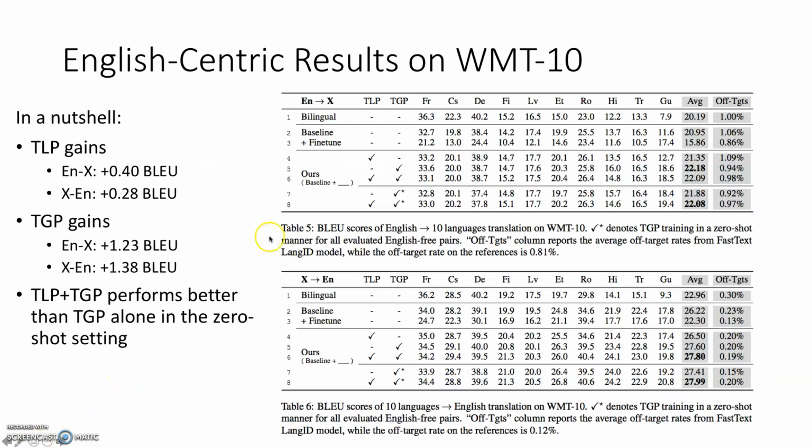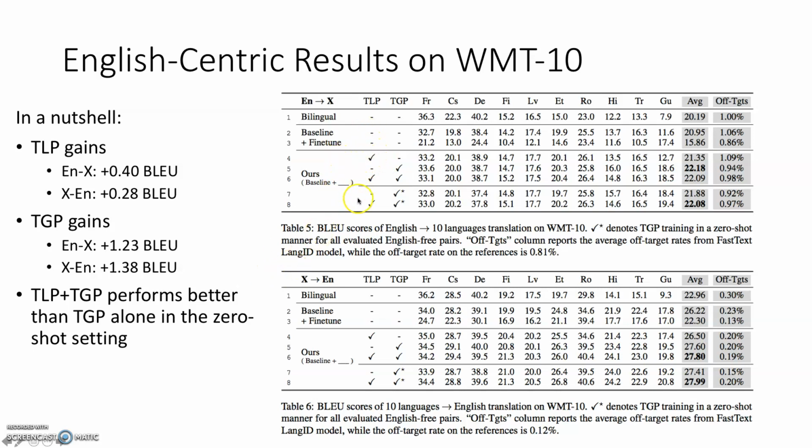Here is the detailed English-centric result on WMT data. On the top we have English to everything else, and on the bottom others to English. For each system, the bilingual denotes the bilingual model trained on each separate language pair. The baseline is what we have for the multilingual NMT model. And the fine-tune is when we fine-tune the model for additional steps on the Oracle data we captured. So this is acting as a comparison to the TGP method.